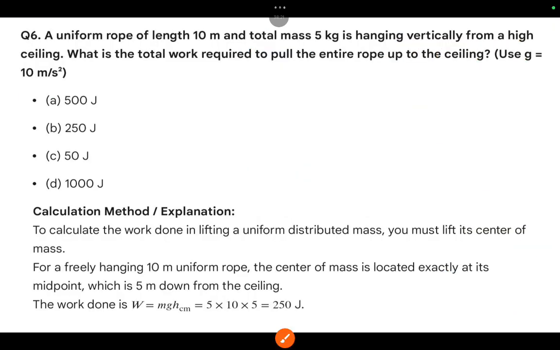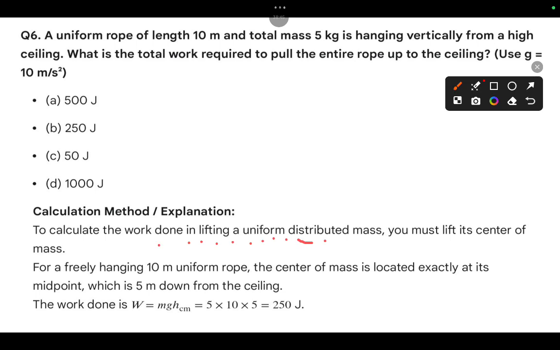Okay, sixth one. A uniform rope of length 10 meters and total mass 5 kg is hanging vertically from a high ceiling. What is the total work done required to pull the entire rope up to the ceiling? So here, to calculate the work done in lifting a uniformly distributed mass, you must lift its center of mass. For a freely hanging 10 meter uniform rope, the center of mass is located exactly at its midpoint, which is 5 meters down from the ceiling.